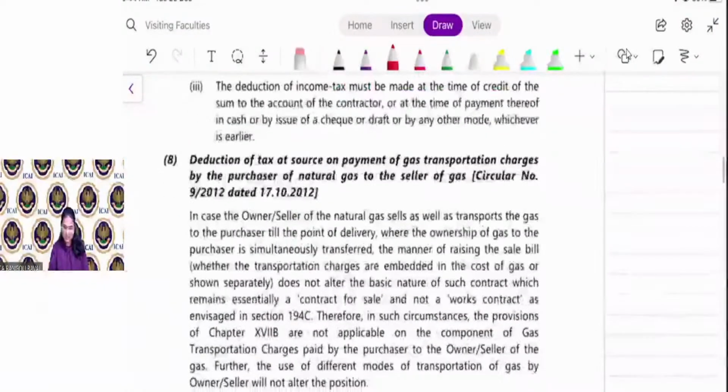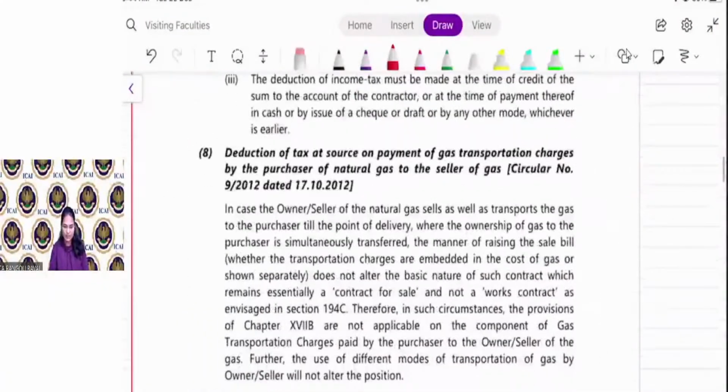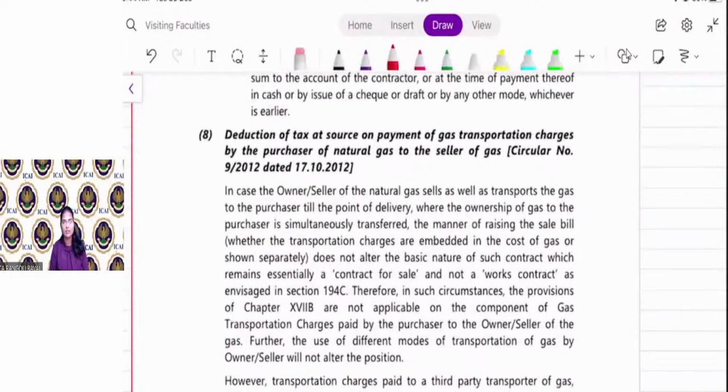Now the deduction of TDS is at the time of payment or credit, whichever is earlier. Now there is a circular on deduction of tax at source on payment of gas transportation charges by the purchaser of natural gas to the seller of gas.